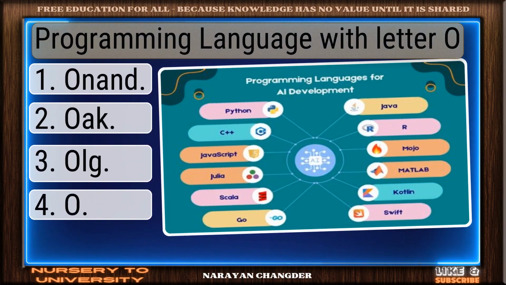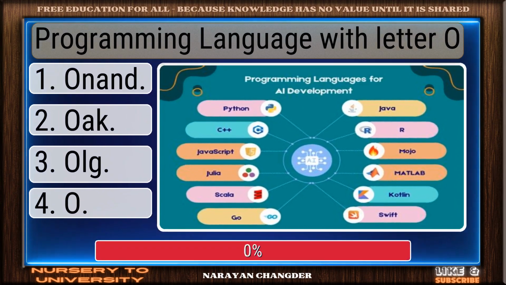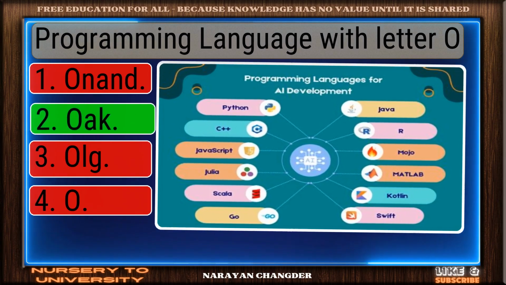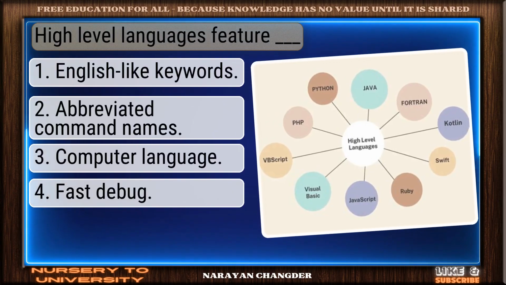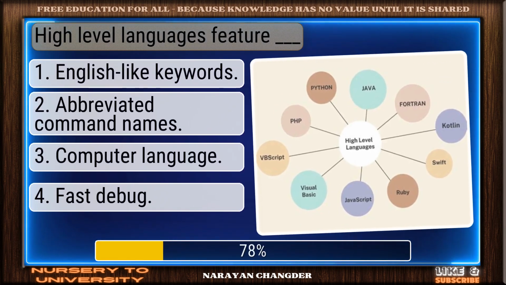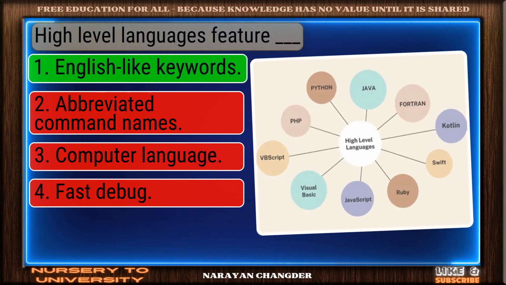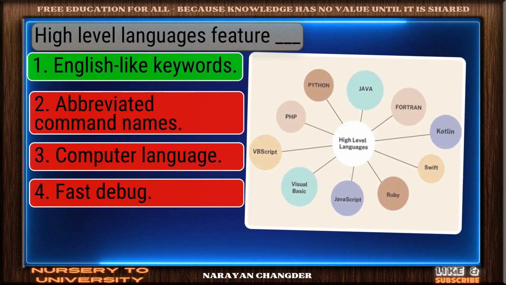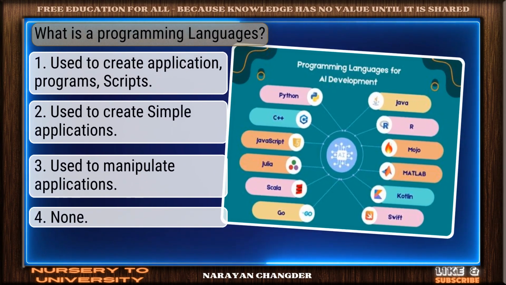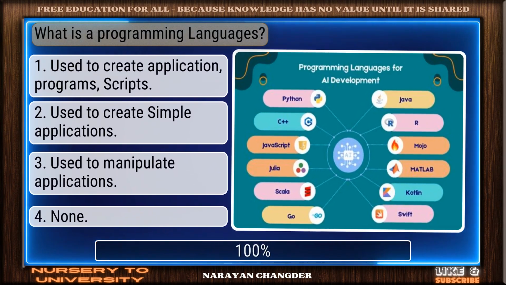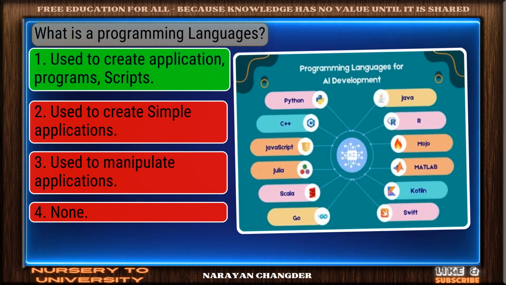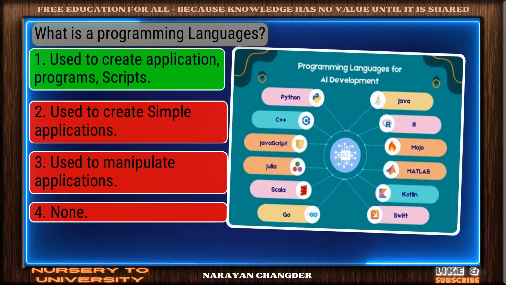Question number 54. Programming language with letter O. Right again. Oak is a valid answer. Question number 55. High-level languages feature dash. Correct response. English-like keywords is the most accurate answer. Question number 56. What is a programming language? Great job. Used to create applications, programs, scripts is the accurate answer.